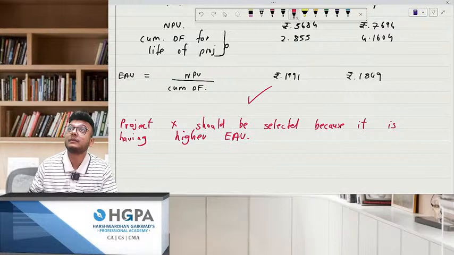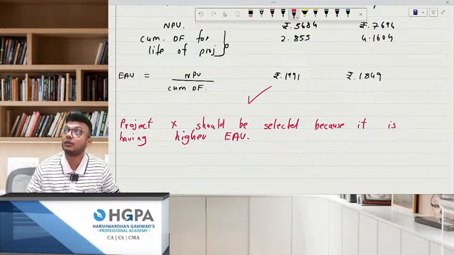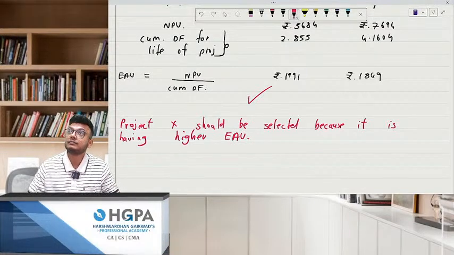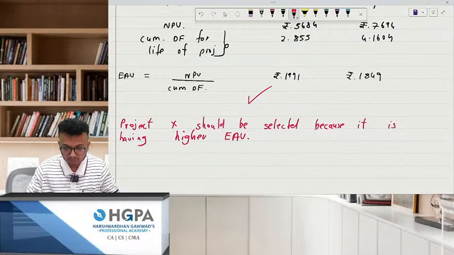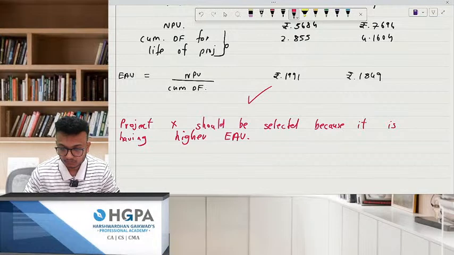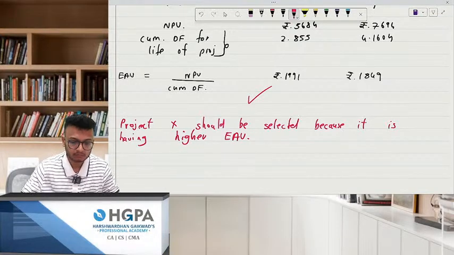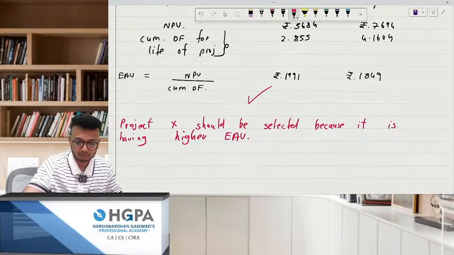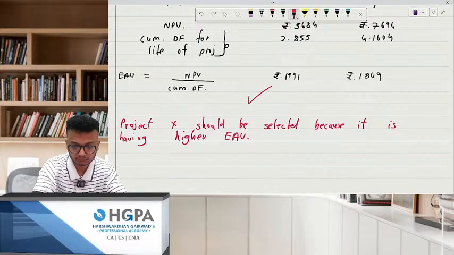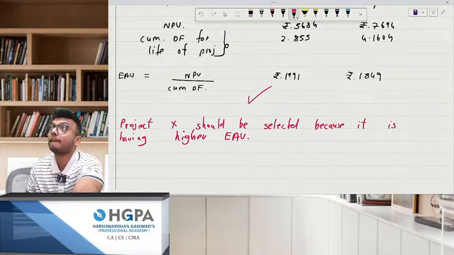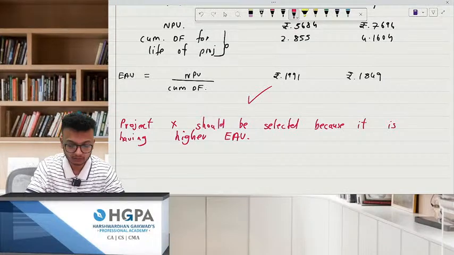EAV. Have you written this? Yes or no? Everybody written?